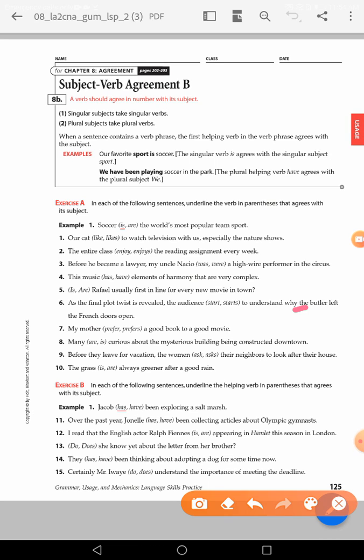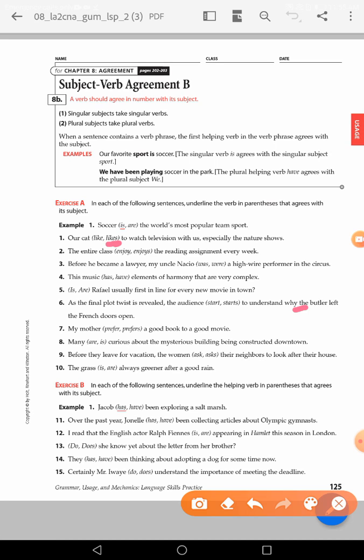So if we talk about the auxiliary verbs here, we can talk about am, is, are, was, were, have, has, do, does. As we mentioned before, be careful of the agreement between the subject and the verb. So if I say our cat like or likes to watch television, yes, our cat likes.